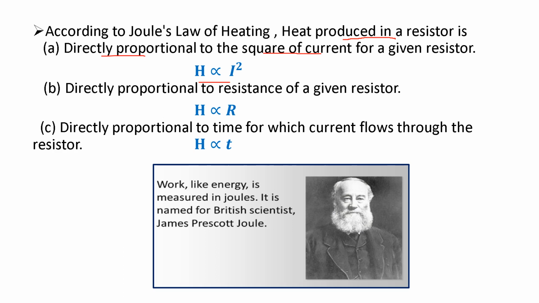And next, it is directly proportional to resistance. More will be the resistance, more will be the heat produced. That is why wires or resistors of high resistance are used in the appliances which are usually used for producing heat. And it is also proportional to time, meaning more will be the time for which the appliance is running, more will be the heat produced. So it depends on 3 factors, that is the amount of current passing through the resistor, the resistance of the resistor, and the time for which the current is passing.